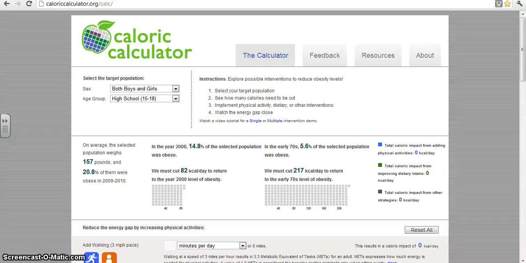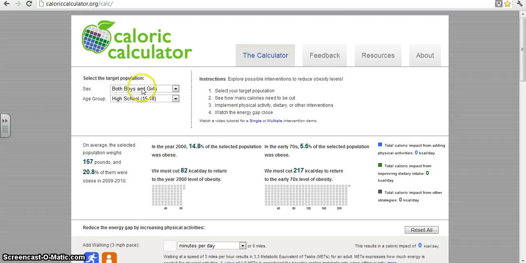Hi again. You can also use the caloric calculator to try multiple interventions, meaning that instead of just adding walking, jogging, or reducing the amount of sugar-sweetened beverages, we can see what happens when we do several things at once. So let's say that we want to see the potential average impact for high school girls if we add 5 minutes of walking per day and reduce the sugar-sweetened beverage intake by 2 cans per week.